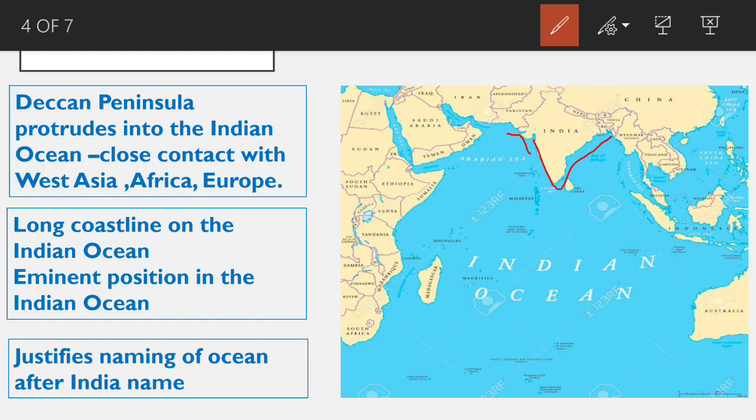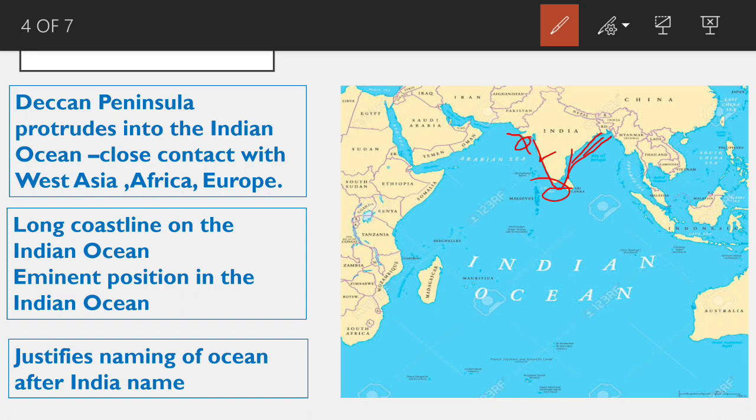The Deccan Peninsula covers the whole of South India, from Gujarat, Goa, Karnataka, Maharashtra, to the east coastal Tamil Nadu, West Bengal, Odisha, and also covers the central part of the south.